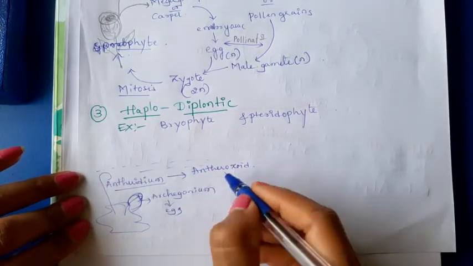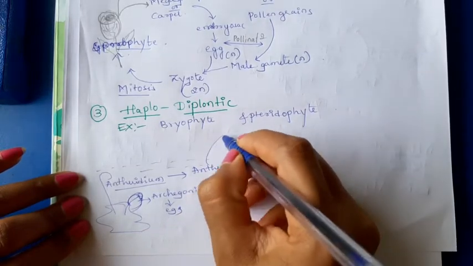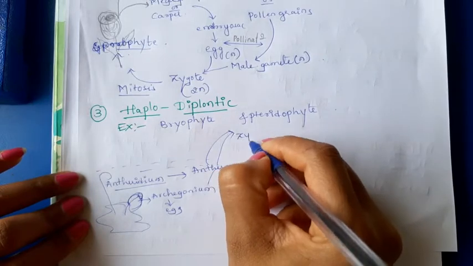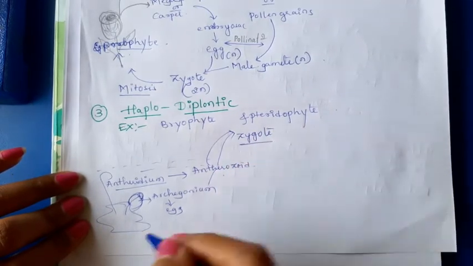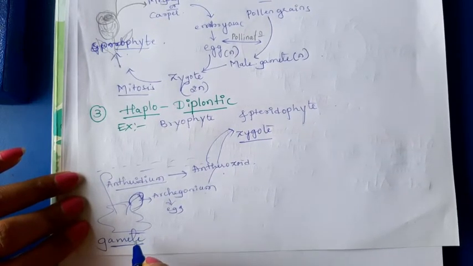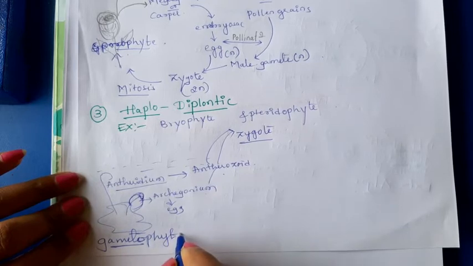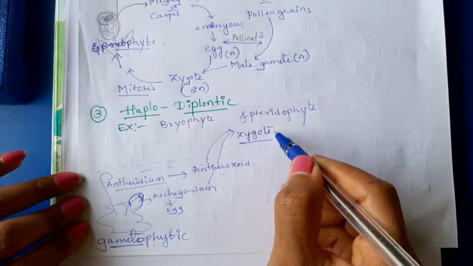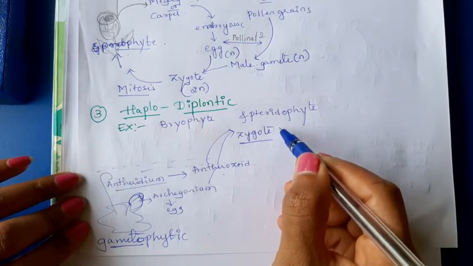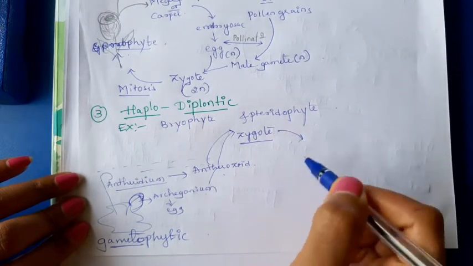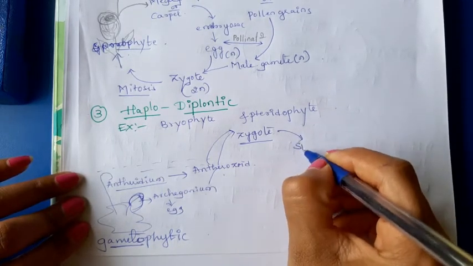Okay. The fusion of antherozoid and egg in the archegonium forms the zygote on the gametophytic plant body only. You have to remember, gametophytic plant body only. That zygote develops to form a sporophyte.